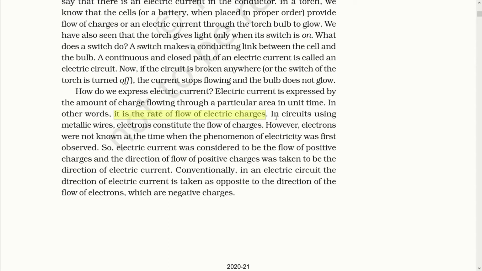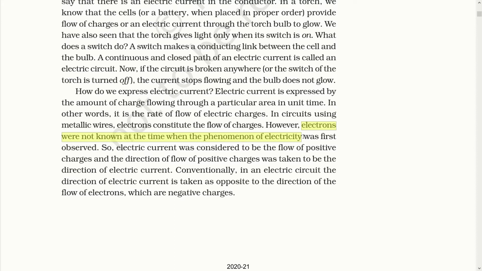In circuits using metallic wire, electrons constitute the flow of charge. That means electrons which are present in any conductor flow from one point to another point while carrying charge with them. It is this charge that constitutes electric current. However, electrons were not known at the time when the phenomenon of electricity was observed. So when electricity was discovered, scientists did not know about electrons.